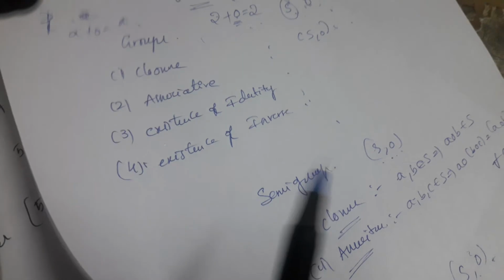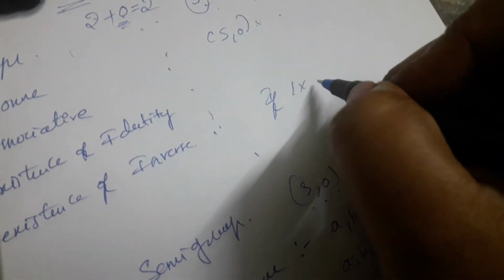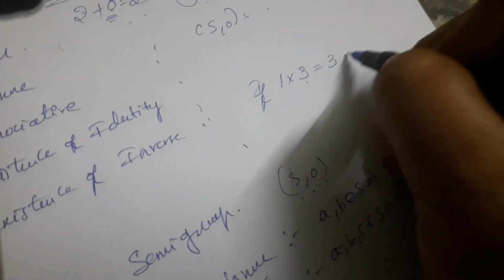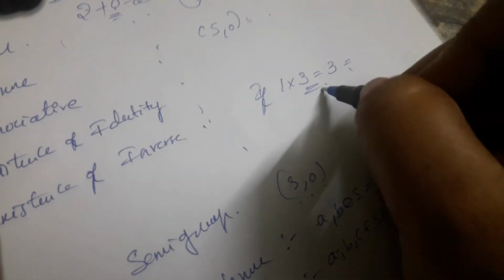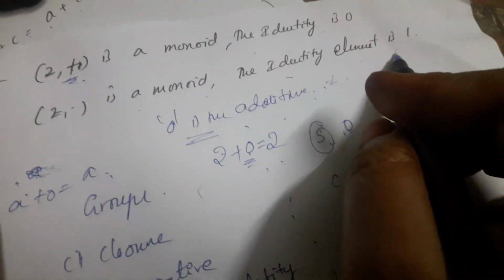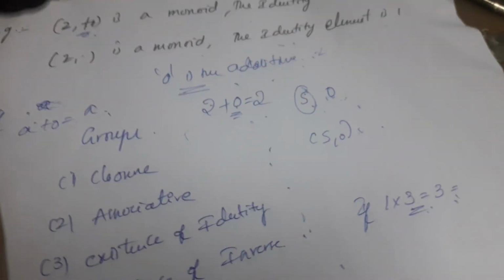What is multiplicative identity? If any number is multiplied by 1, then we will get the same number. That is called multiplicative identity. Here we consider (Z, ·) is a monoid. The identity element is 1. That's why (Z, ·) is a monoid.